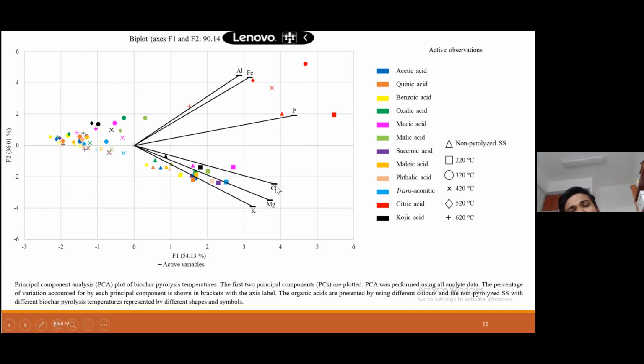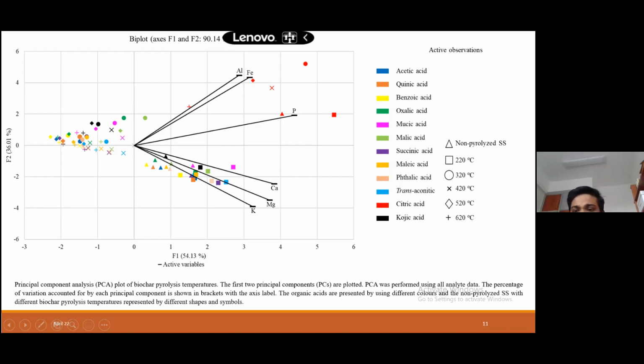Calcium is very far from here, so it means calcium phosphate was not that much in comparison to iron and aluminium. So we can get this kind of result that iron phosphate and aluminium phosphate were high in sewage sludge, and citric acid is the best one, as I told you. And the other acids you can see are clustered here. So these acids are not that effective.